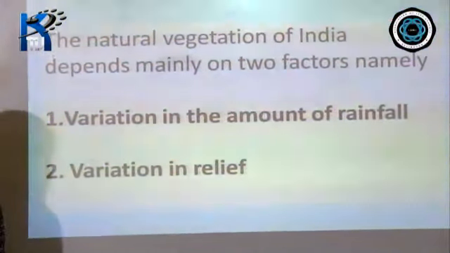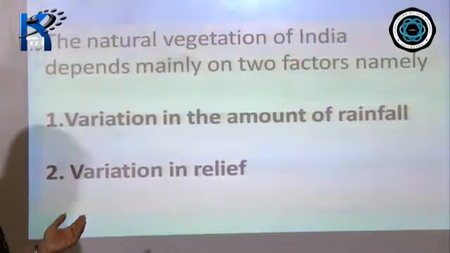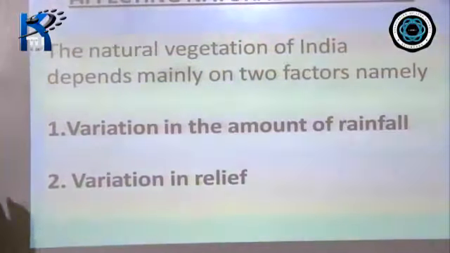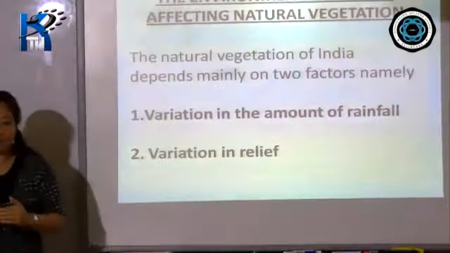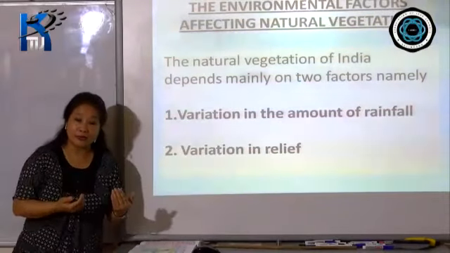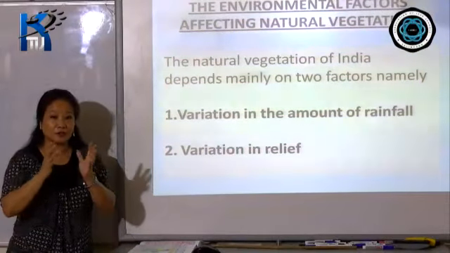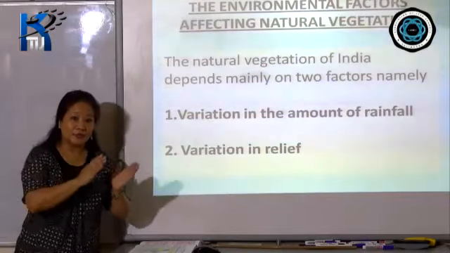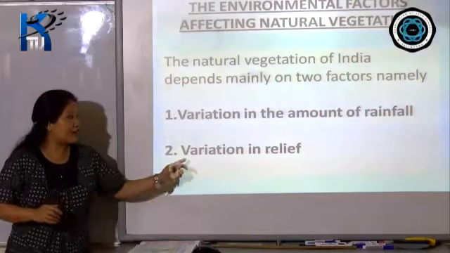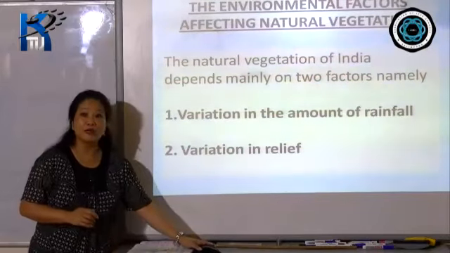Now there are places with very heavy rainfall, and these are the areas where you find the tropical evergreen forest. Areas with very little rainfall are where you find scrub or desert, semi-desert kind of vegetation. Depending on the amount of rainfall, the plants and their characteristics are different, so we are going to move on to that. Then another factor is variation in relief.